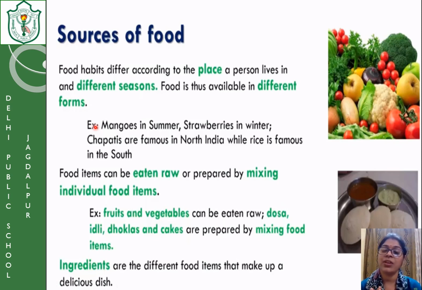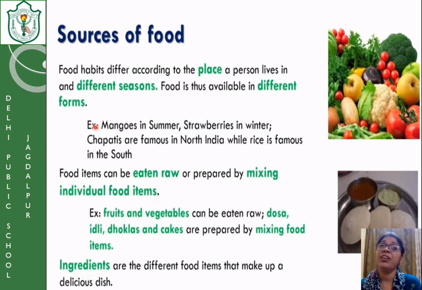Because in the south areas the climate is like that, they grow rice very efficiently, so they eat rice as their staple food. In North India, the people grow wheat, and wheat grows in a very good amount because the climate is like that. So that is why they eat chapatis as their staple food.